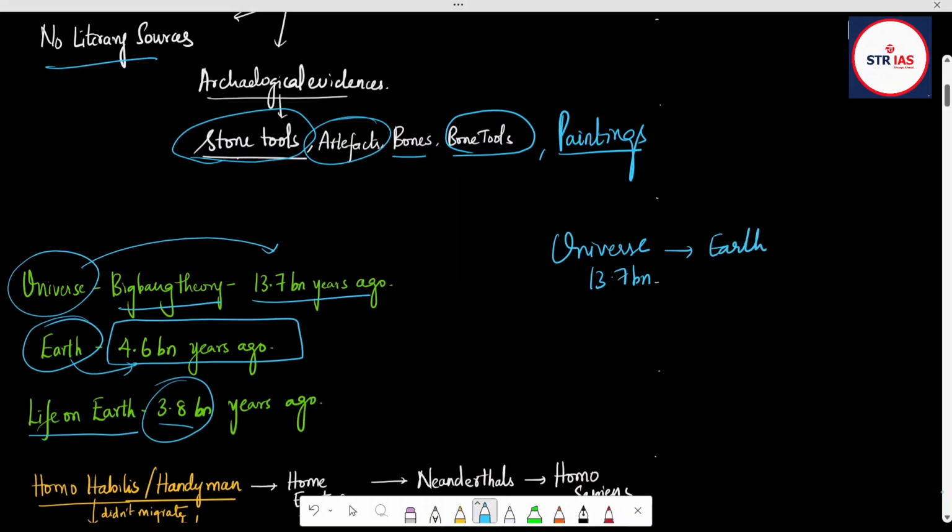Due to the Big Bang, one small point blasted and many planets and the sun formed, and they started revolving around the sun. So Earth formation happened 4.6 billion years ago, and life on Earth began 3.8 billion years ago, right?